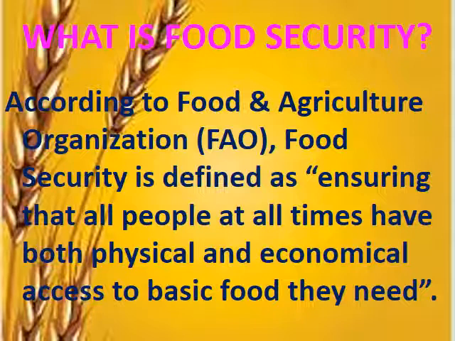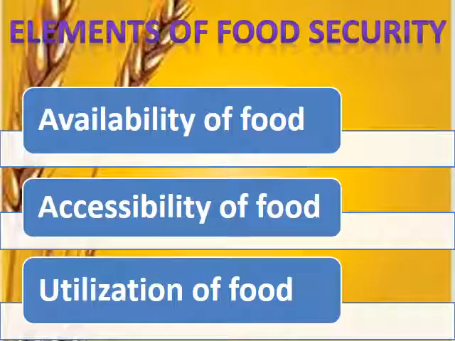Okay, so this is food security. It means to ensure that all people at all times have both physical and economical access to the basic food they need. Now we are going to see some elements of food security, and the elements of food security are on your screen. That means availability of food, accessibility of food, and utilization of food. These are the three elements of food security.